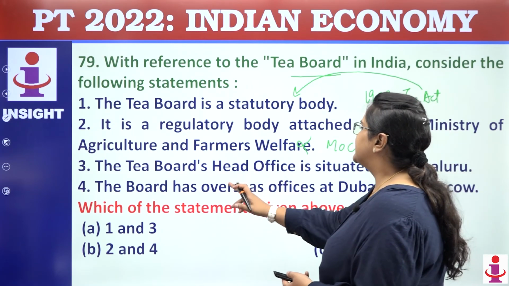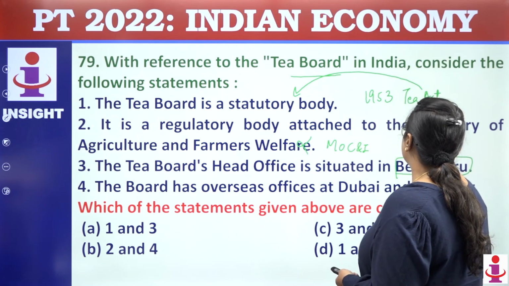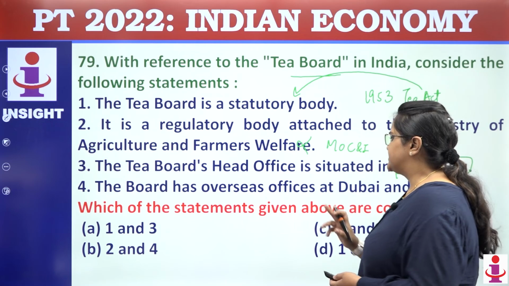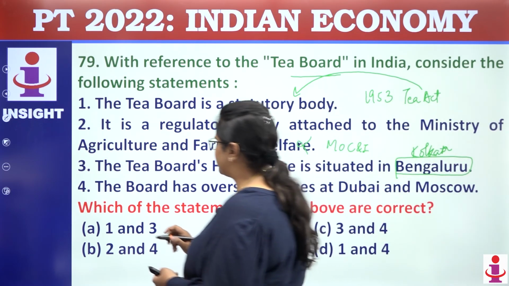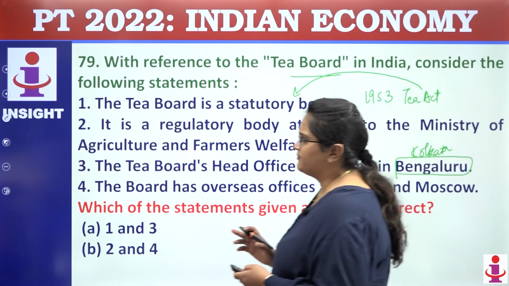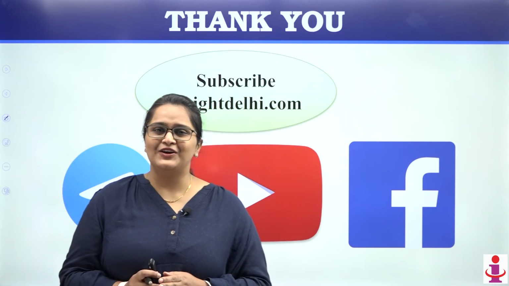Okay. The Tea Board head office is in Bengaluru. No, its head office is in Kolkata, not in Bangalore. Next, it has its overseas offices at Delhi and Moscow. This statement is absolutely true. So the answer will come out to be D. So guys, with this we have completed the economy discussion.